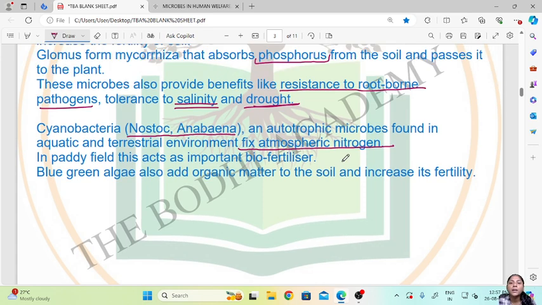So these cyanobacteria, that is Nostoc and Anabaena, are very useful in the paddy fields, and they act as biofertilizers. The blue-green algae also add organic matter to the soil. So apart from nitrogen, they also add organic matter to the soil and increase its fertility.